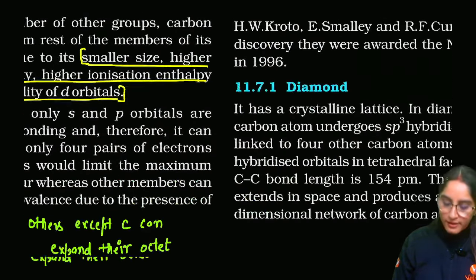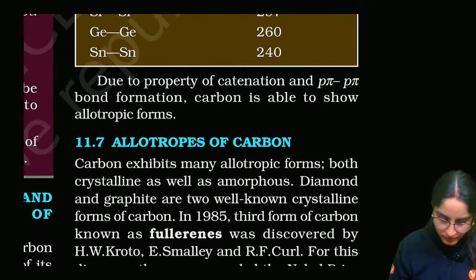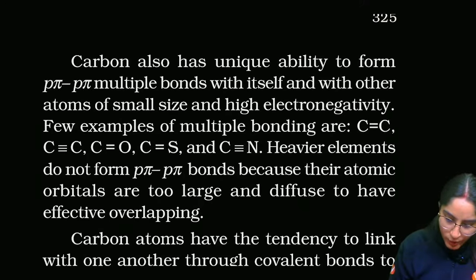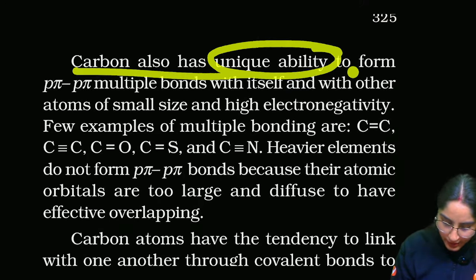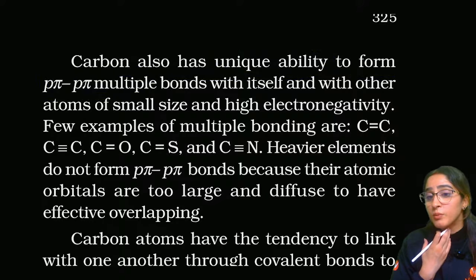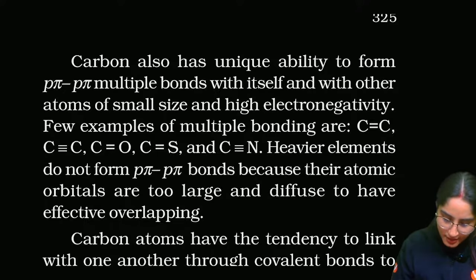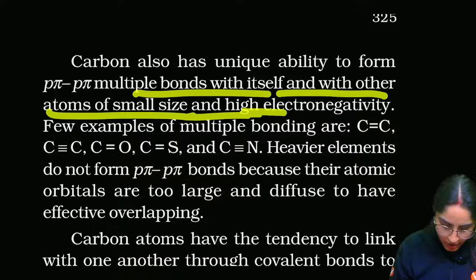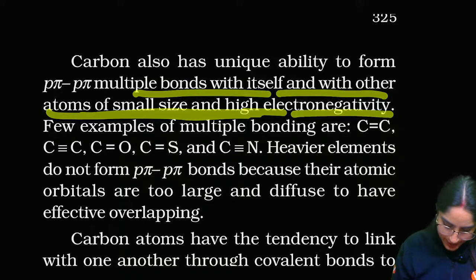Okay, they can expand their covalency. Now carbon also has this unique ability to form p pi-p pi bonds. That's why C double bond O, C double bond C, C triple bond, all these things you will see with itself and with other atoms of small size and high electronegativity.